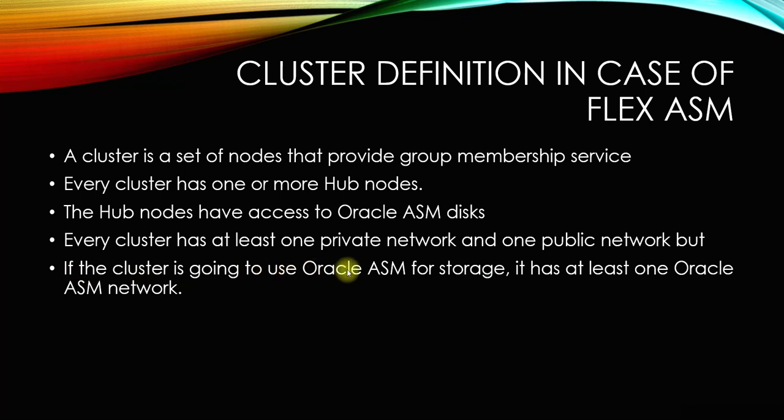If the cluster is going to use Oracle ASM for storage, it has at least one ASM network. So for Flex ASM, we usually see what we need in the standard cluster, which is what you saw in 11gR2. In Flex ASM, what changed is that Oracle now suggests having one public network for the application users to connect to the instance, a private interconnect the same way for the nodes, and one more ASM network for direct communication for the nodes where the ASM instance is not running.